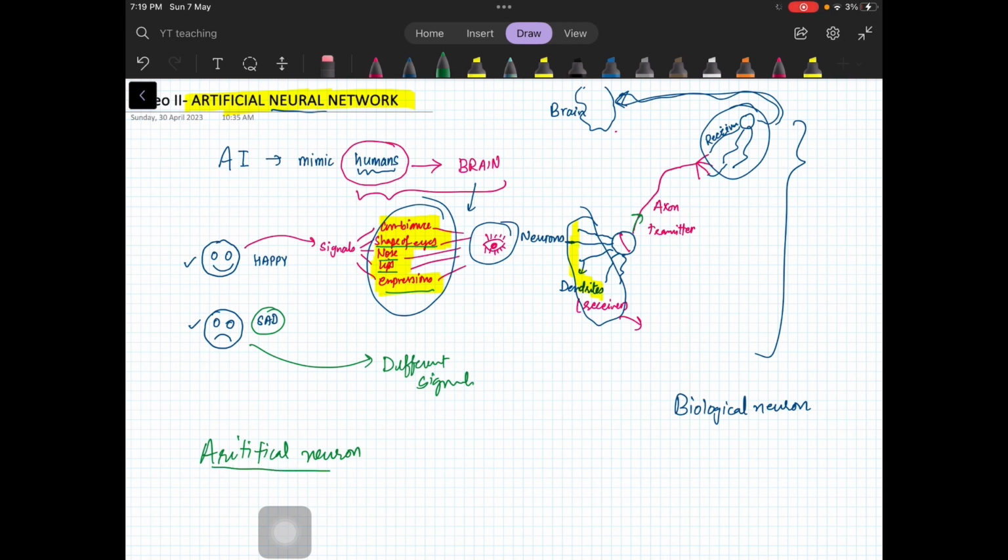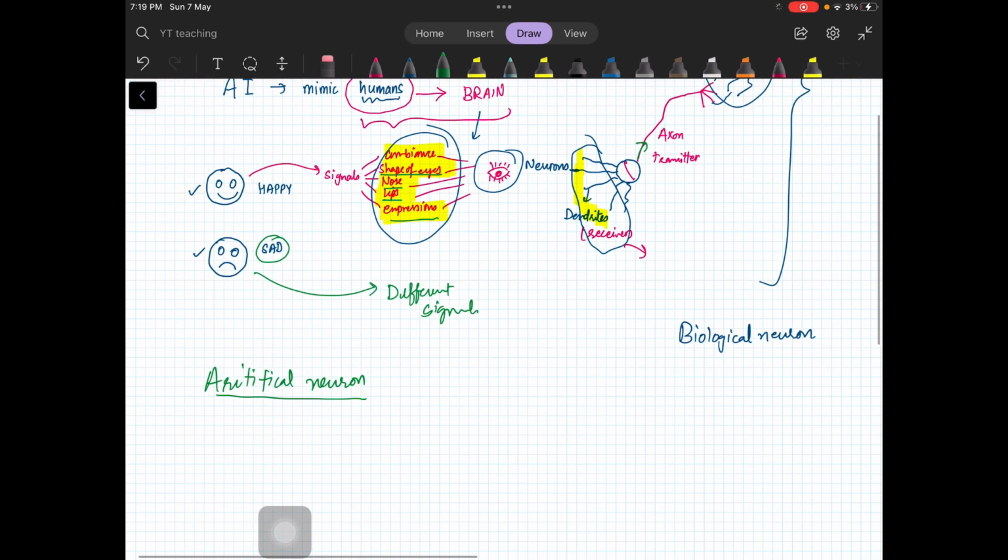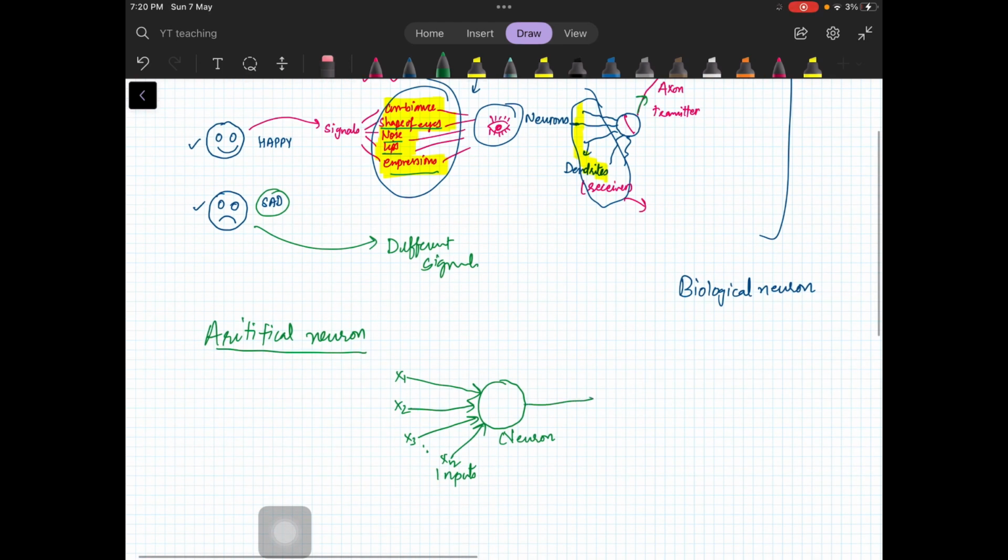So what is an artificial neuron? Say we have a machine with some inputs. Let us call them x1, x2, x3, and so on up to xn, because we love numbers, right? These are our inputs, and this you can treat as your neuron, and then there is an output. There can be more than one output also, but this is how it is.